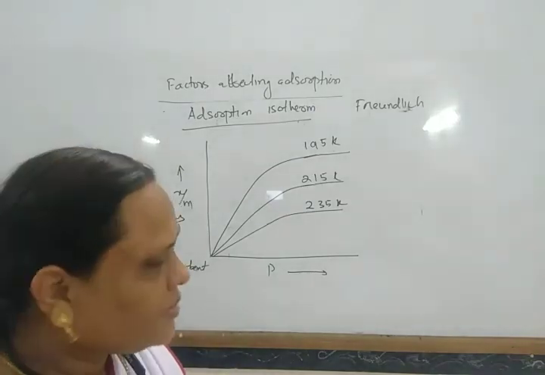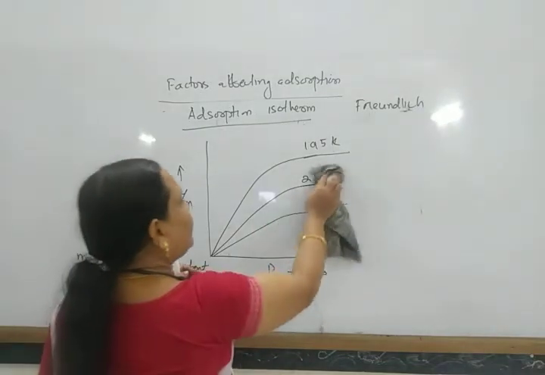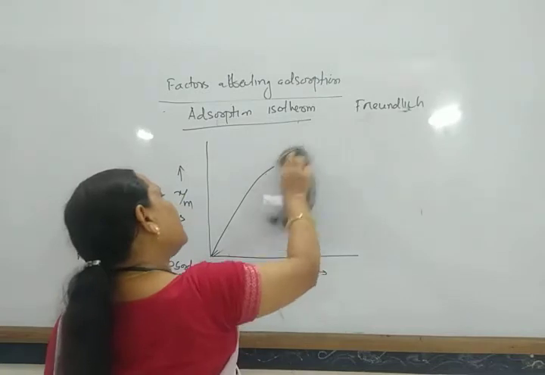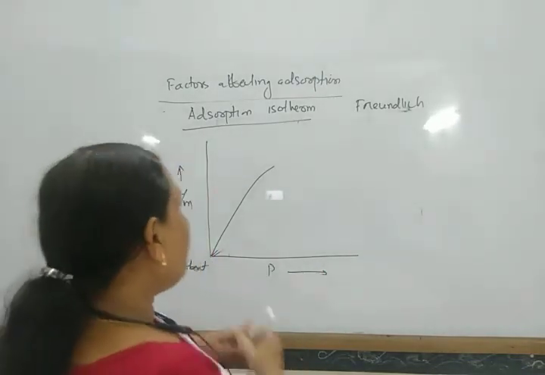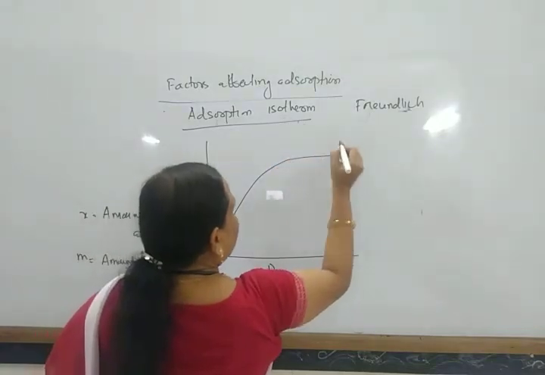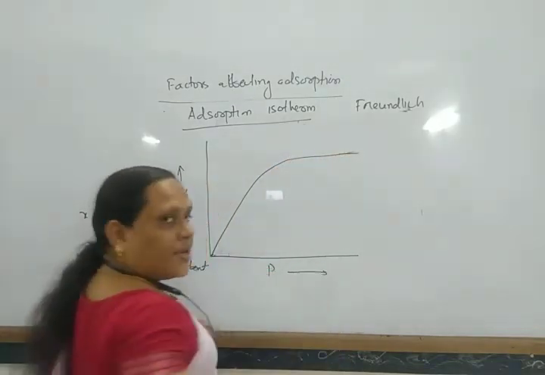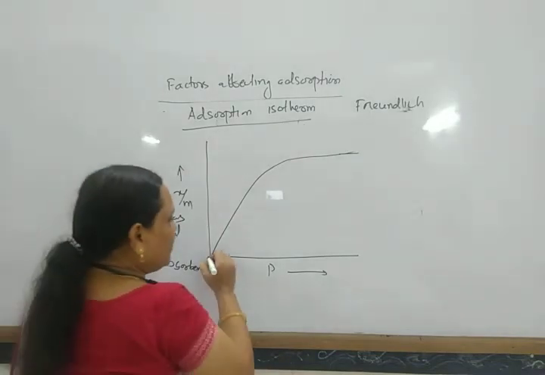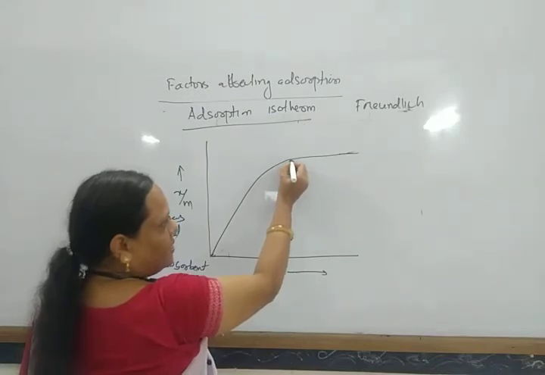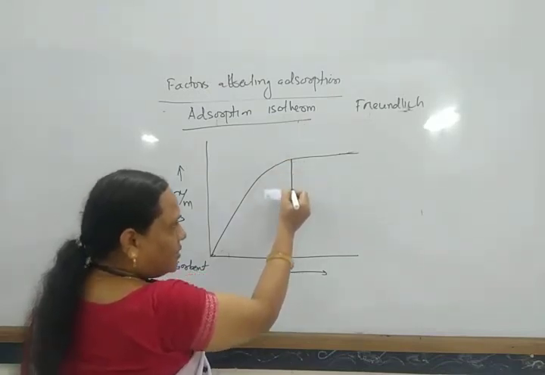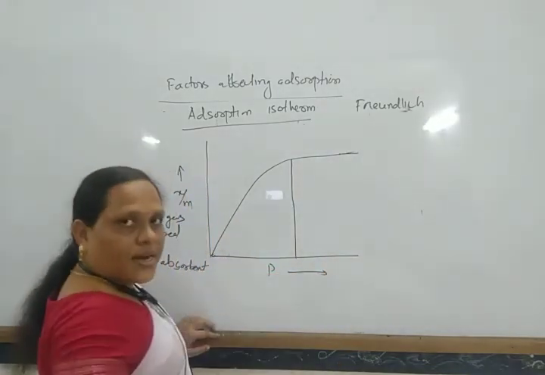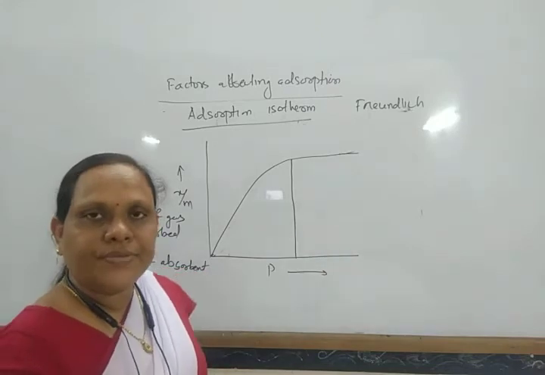Considering only one temperature, suppose 200 Kelvin, the graph appears like this. With increase in pressure, adsorption first increases, then reaches a maximum, and after that point it remains almost constant.